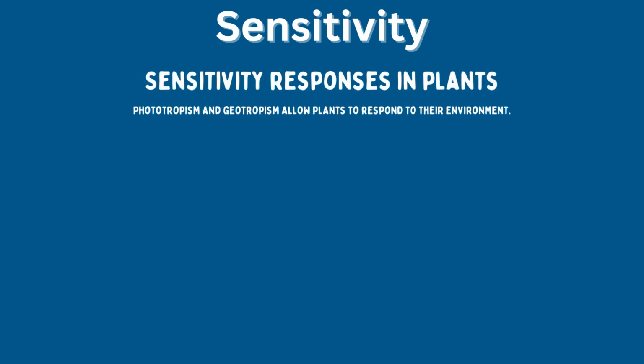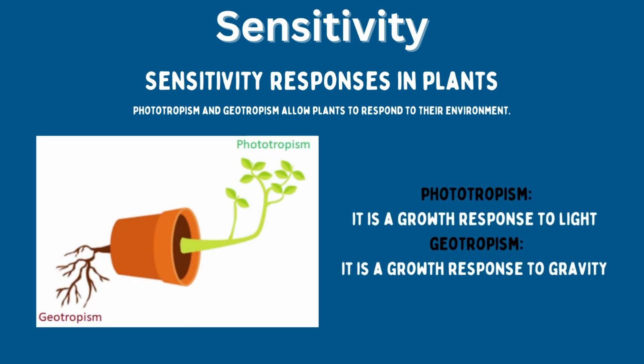Sensitivity responses in plants. Phototropism and geotropism allow plants to respond to the environment. Phototropism is a growth response to light, whereas geotropism is a growth response to gravity.